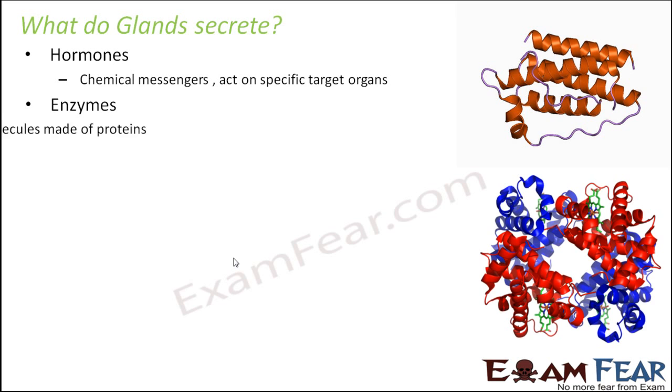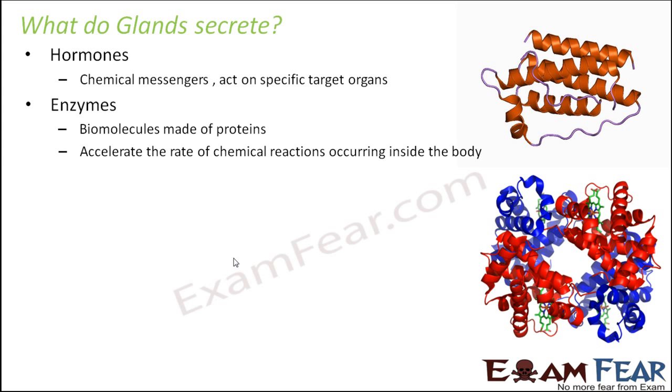Glands can also secrete enzymes, and enzymes help in the chemical reactions which keep on taking place inside our body, because enzymes are nothing but proteins. They are biomolecules made up of proteins, and they accelerate the rate of chemical reactions occurring inside the body. So they act as catalysts basically. When we spoke about the processes of digestion or respiration, you would have observed that many of the chemical reactions involve enzymes.